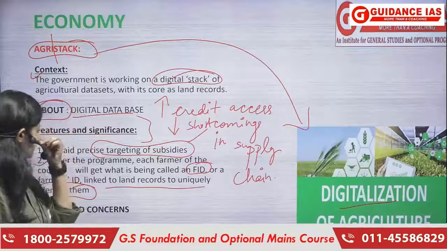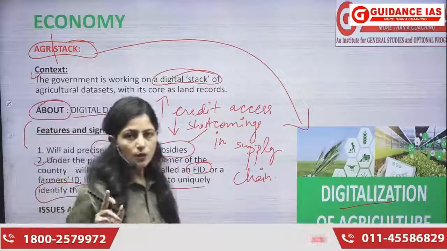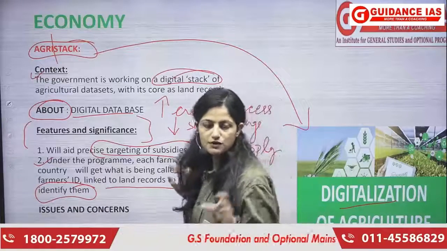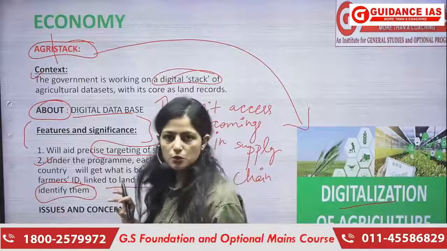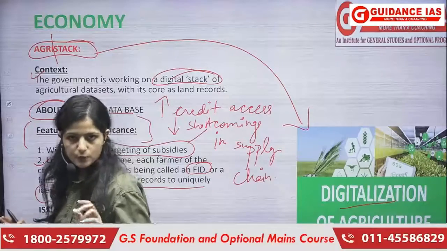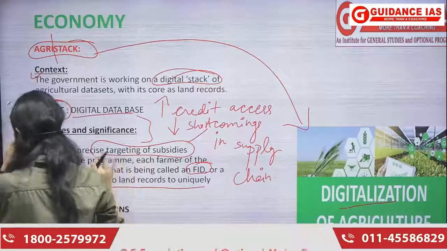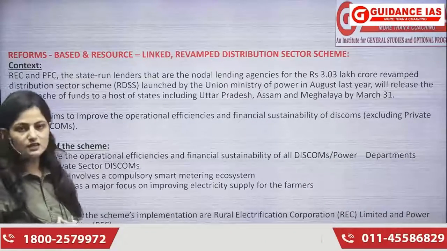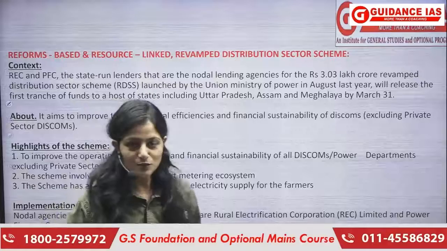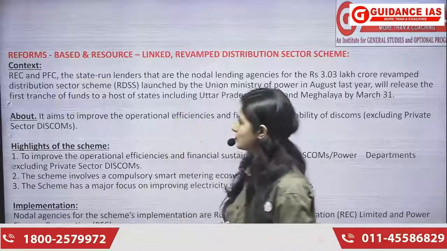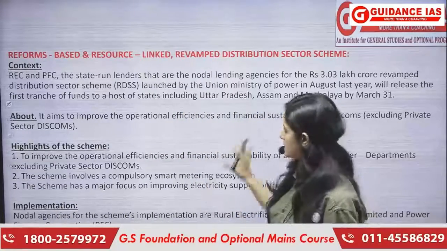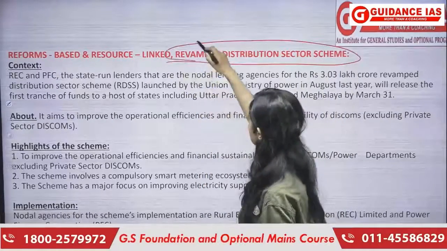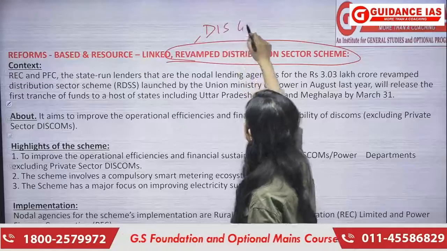Okay, I hope AgriStack is clear to you. If nothing else you remember in your examination, just one thing if you can remember, which is digitalization of agriculture. I'm sure with this one particular hint you'll be able to eliminate certain options. तो इतना तो आपको याद रखना ही है. ठीक है. Up next we have the Reform Based and Result Linked Revamped Distribution Sector Scheme. I know it's too lengthy to be remembered, such a lengthy scheme, but the meaning is very easy. Let me tell you, first of all, the whole thing is related to the discom companies.